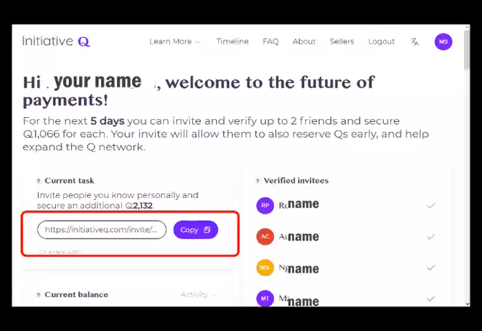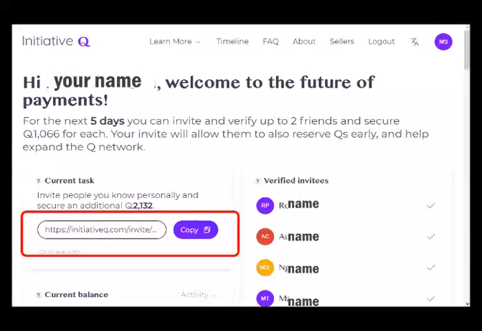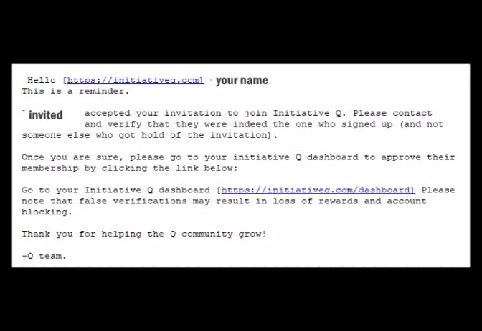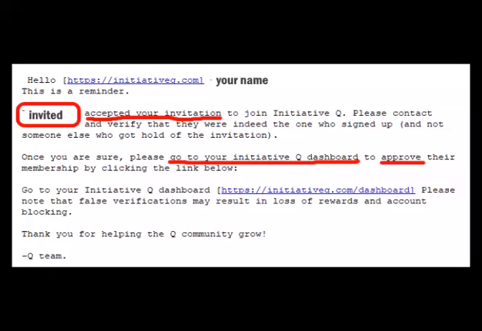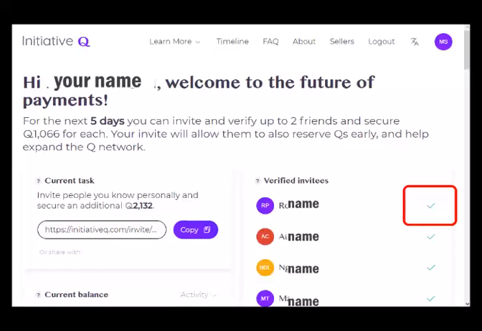It is active. And now you can, and you should, use your own invitation link to promote InitiativeQ. Send it to your friends and start accumulating Qs from the referrals. Each time someone uses it, you will receive an email informing you that you need to accept this person. In the list of persons who used your invitation, you will see their status. In case of not yet active, there will be a button which will turn to this sign when you accept him or her.